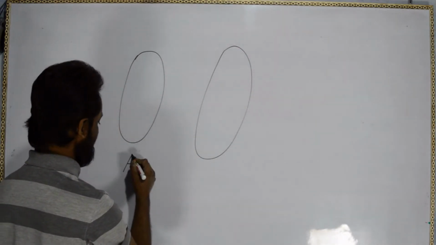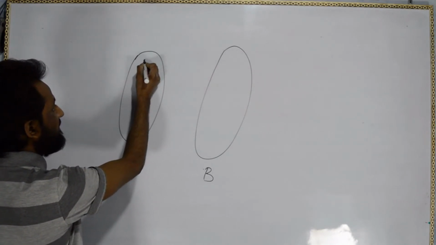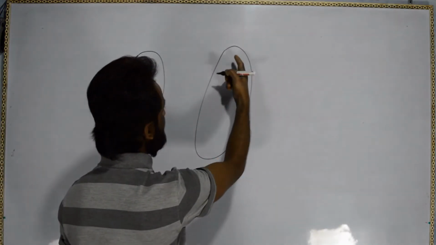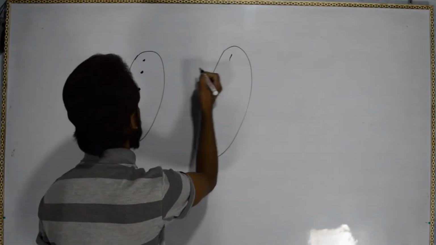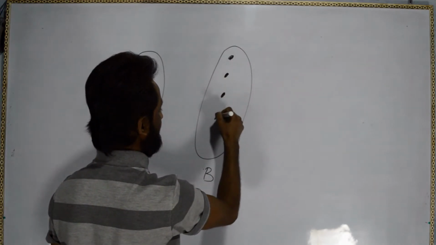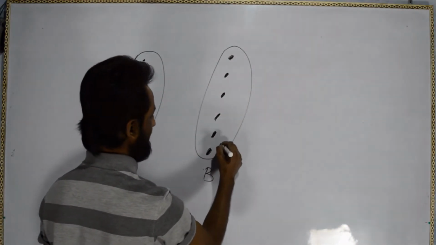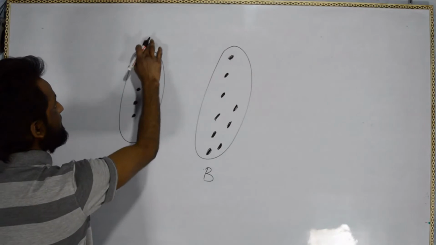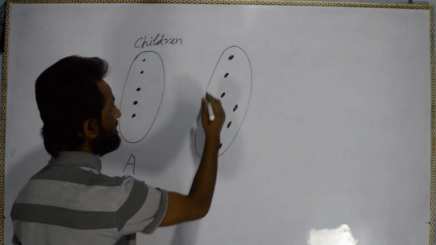If I say this is set A, this is set B, this set is a set of children 1, 2, 3, 4, 5, and this is the set of fathers, their fathers. So I am writing only points. So this is set A. Set A is the set of children, and set B is the set of fathers.